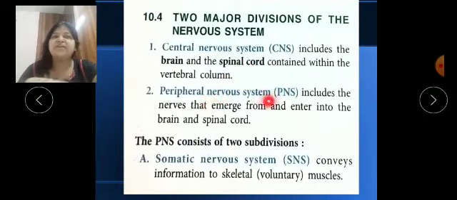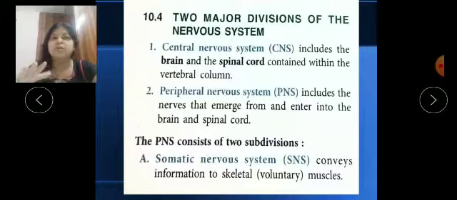Second is the peripheral nervous system. Peripheral nervous system is also called PNS, which includes all the nerves. So the third main part, which is nerves, comes under the peripheral nervous system. It emerges out from and enters into the brain and spinal cord. So all the nerves coming from the brain and spinal cord, and attached to the brain and spinal cord, come under this PNS.